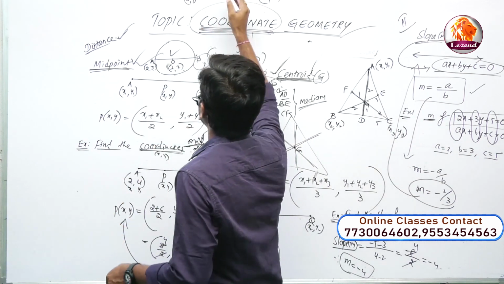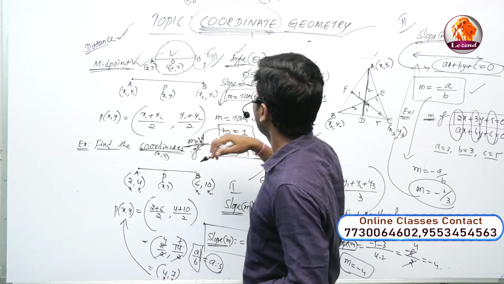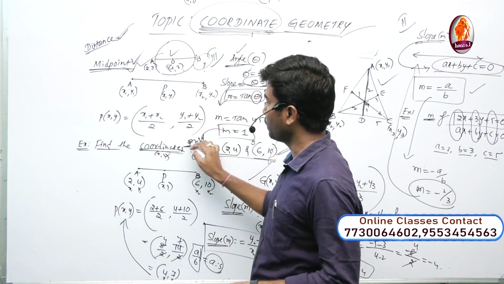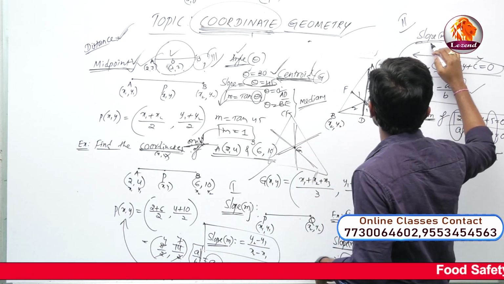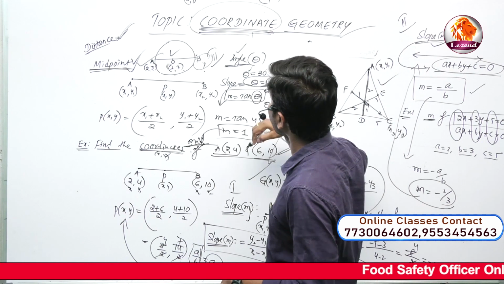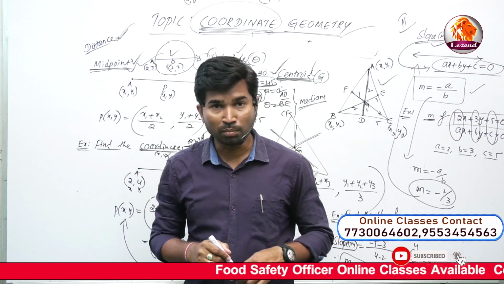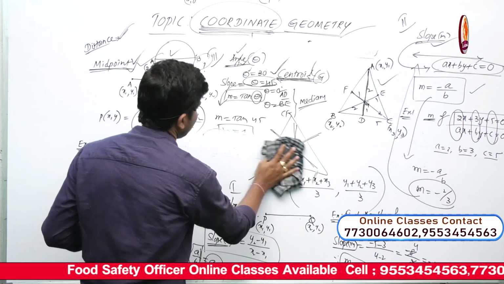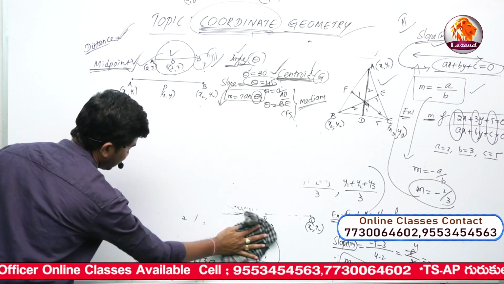If they give the distance, for example 10 centimeters or 10 units, we use the distance formula. Again centroid, again midpoint, again distance, again coordinates, and again slope based on 2 points, slope based on the line segment, that means the straight line, and slope based on the theta angle. Next, one more concept is trisection. Trisection is very simple, but important for 4 marks. Trisection and section formula.